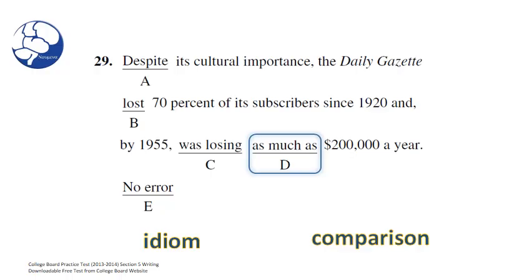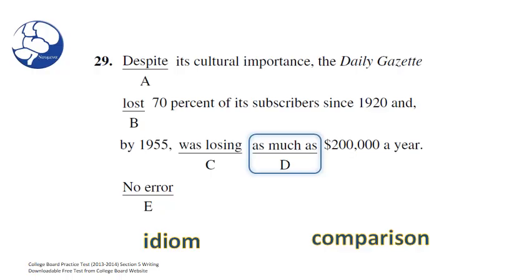Do you see any errors here, Anthony Swenson? Not at all. As much as functions as an adverb describing, or modifying, the verb was losing, and they're comparing the amount to $200,000 a year. So this D works just fine.